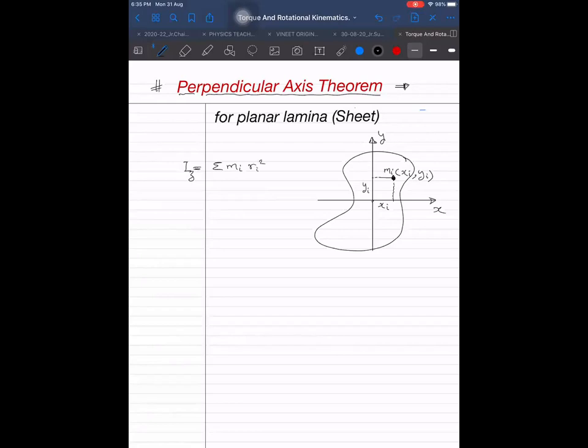Can somebody tell me what will be the moment of inertia about the z axis? This is the z axis here. I'm not drawing it because it is out of the plane, so I'm representing it with this dot. It will be mr square, sir.